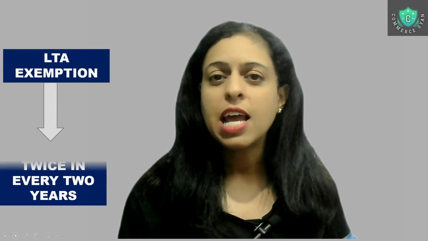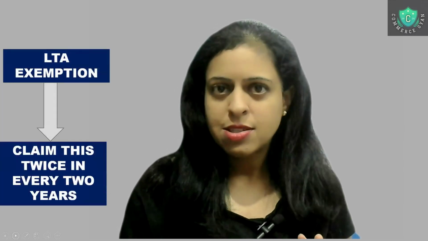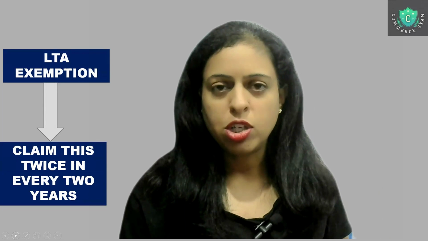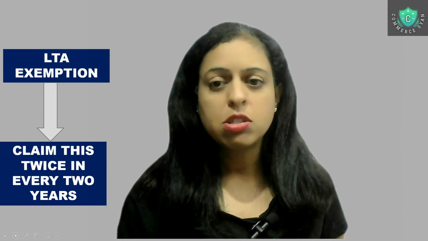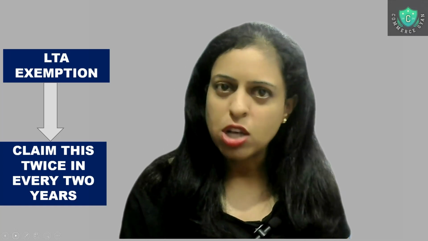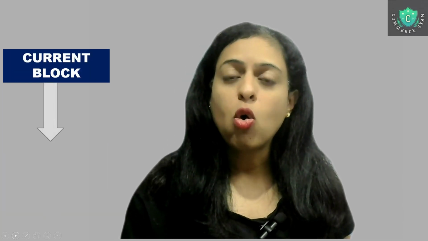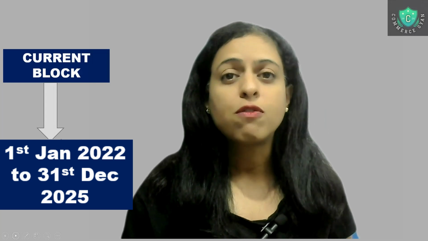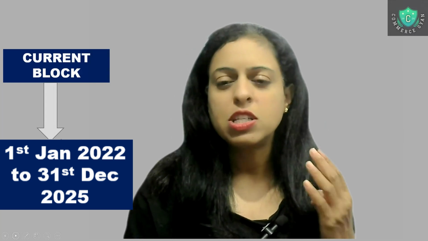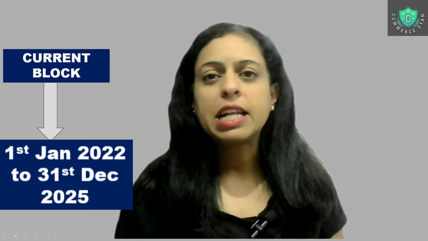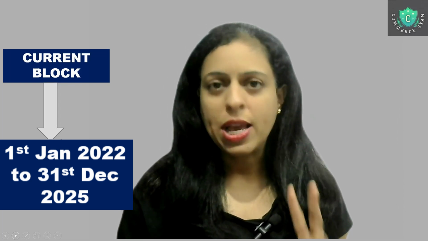What we need to understand about this leave travel allowance is that it can be claimed twice in a block of 4 years. So within a 4-year duration, there would be two returns in which you can claim the exemption of leave travel allowance. Then what is the current block of 4 years? It starts on 1st January 2022 and ends on 31st December 2025. So these are the 4 years in which you can claim your leave travel allowance twice.